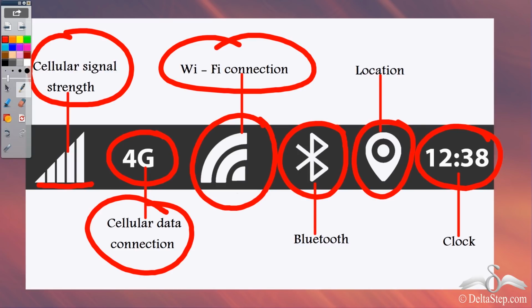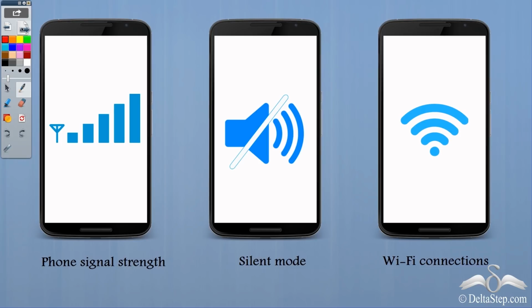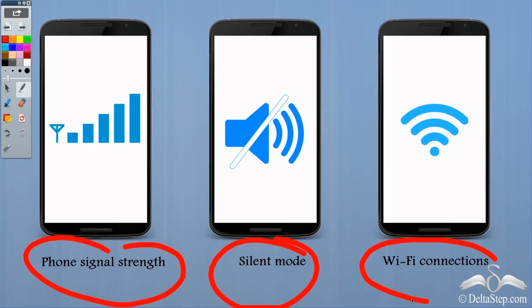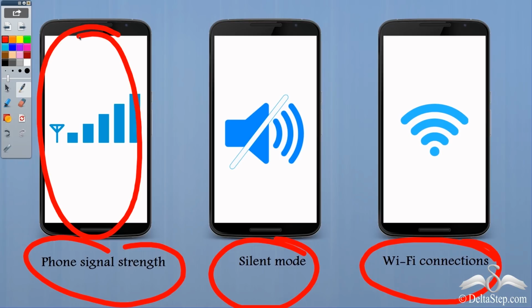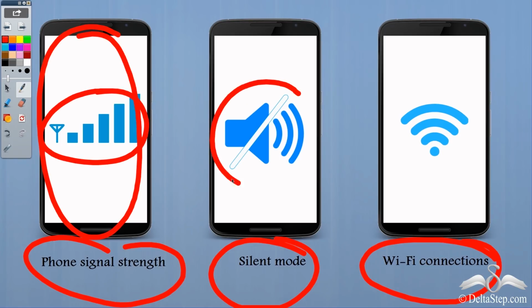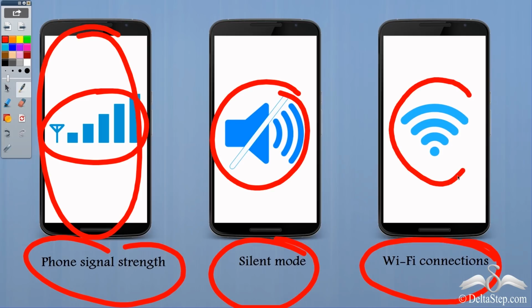So you see, even in our mobile phones, we use a lot of different kinds of symbols. So why do we use symbols? Well, if you start writing everything like this on the screen of the mobile, then the entire screen will be full. So instead of writing, we use these symbols. So they take up less space and also tell us exactly what a text would have told us, isn't it?